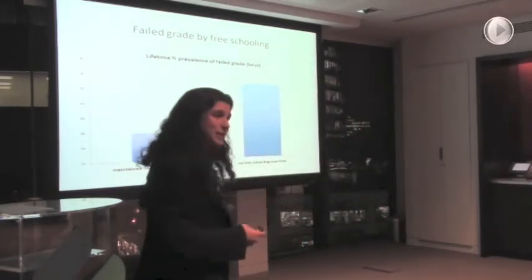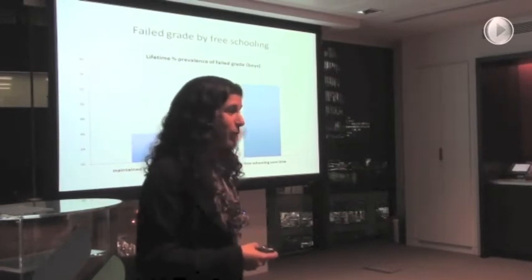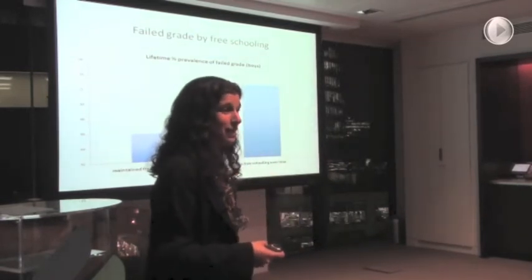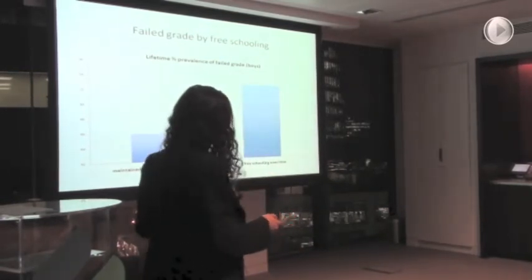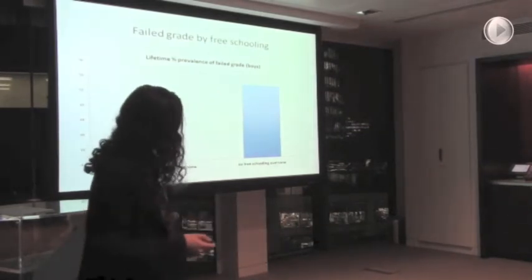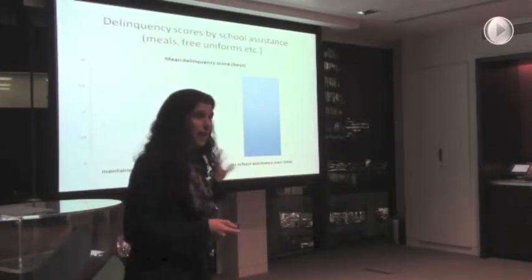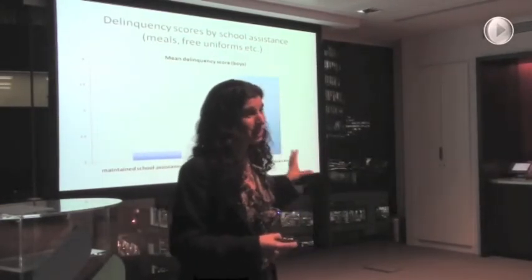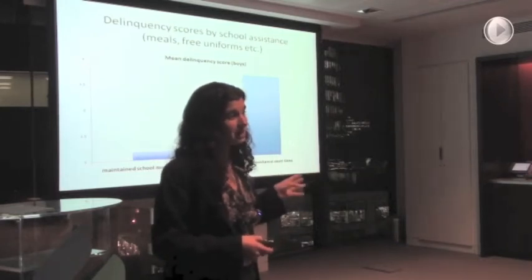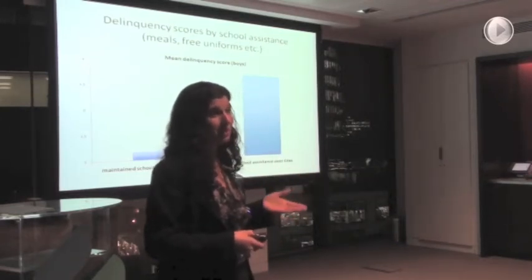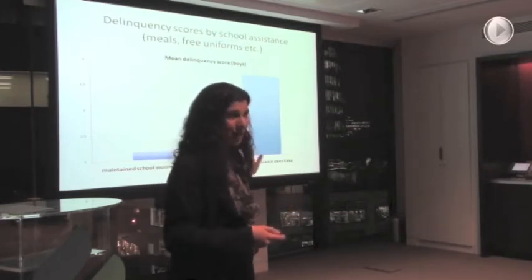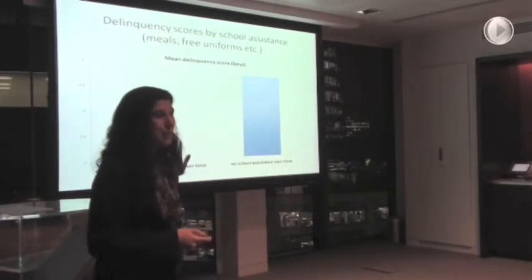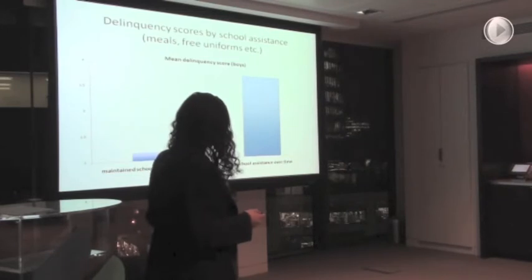When we look at boys, we see some slightly different findings. Boys who have access to free school or to school support are much less likely to fail their grades. They're also much less likely to drop out of school. And interestingly, we found this only this morning, boys who have access to things like free school, school meals and grants are much less likely to be involved in delinquent activities, to be members of gangs, or to carry guns and knives. I'm not quite sure how we're going to deal with this yet. I'll go talk to the Ministry of Justice, who may or may not like these outcomes.